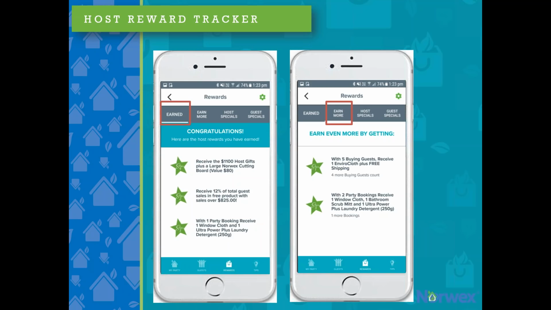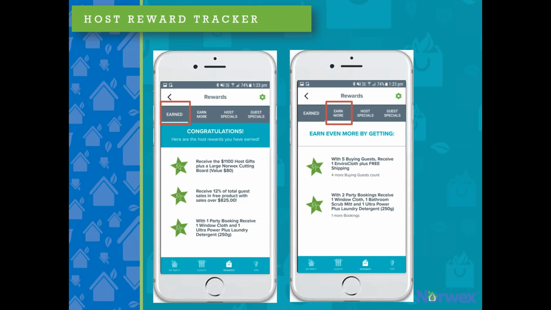So remember, the app does update straight away. As soon as an order goes through on the website, the information will update. The party sales will update, the orders will update, the bookings will update, and all the rewards will update as well. So it really is hands-on. As things are happening, your host has got access to that information as well.